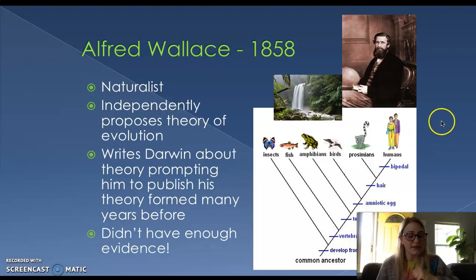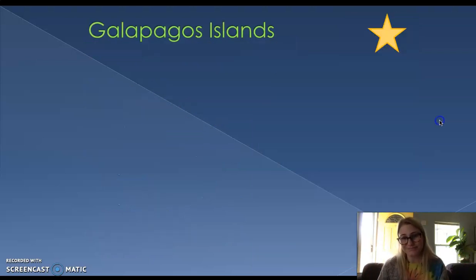He didn't have the expansive evidence that Charles Darwin did. Darwin had a major advantage, and that was traveling the world and collecting evidence from Africa, South America, Australia, New Zealand. Alfred Wallace did not have that opportunity, and so therefore he is not the father of evolution.